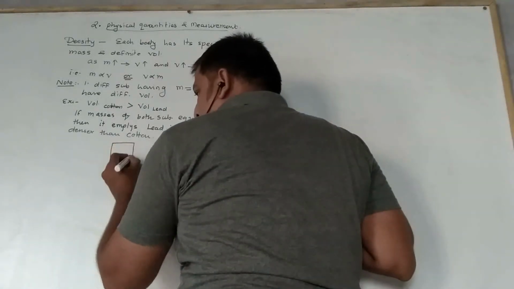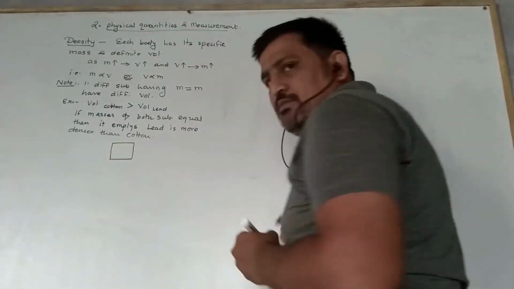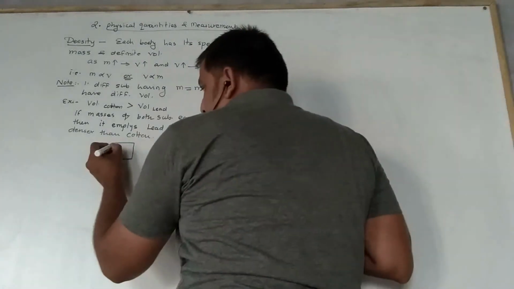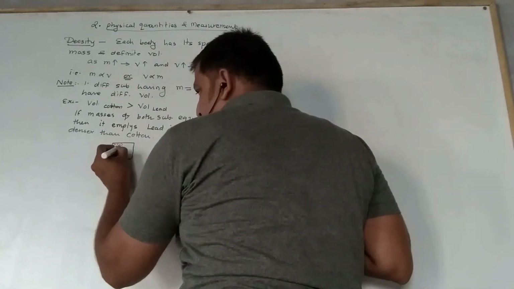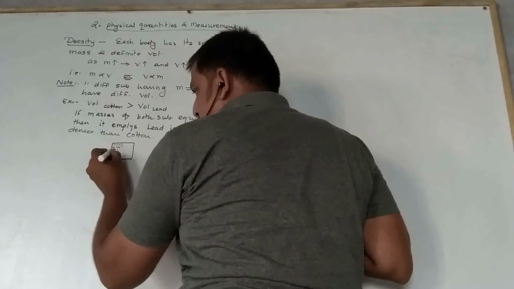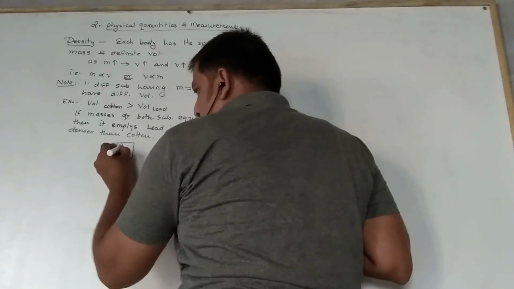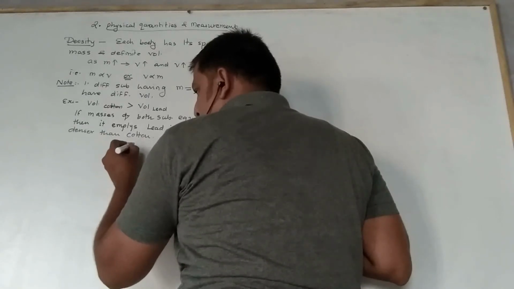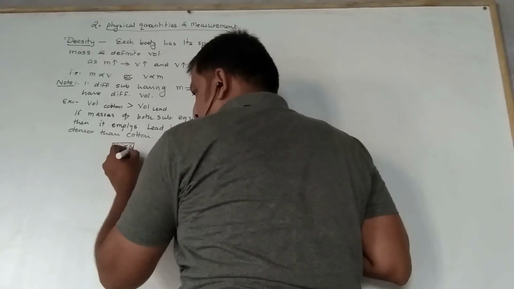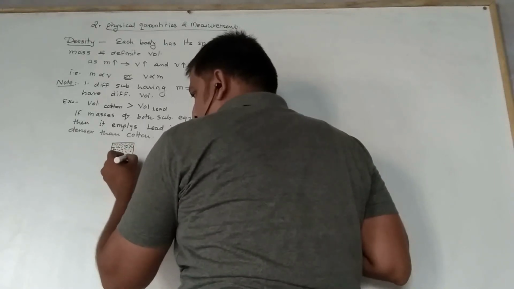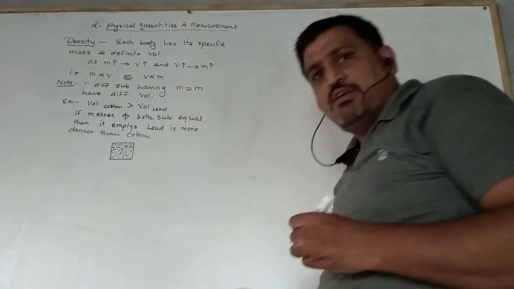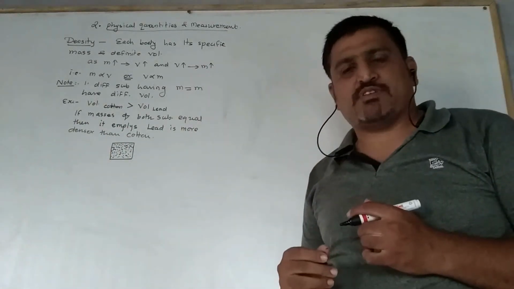If there is a 1 meter cube volume of a substance, then the molecules of the substance are densely packed in this volume as much as it is possible. So we want the mass content in a specific volume of the substance.